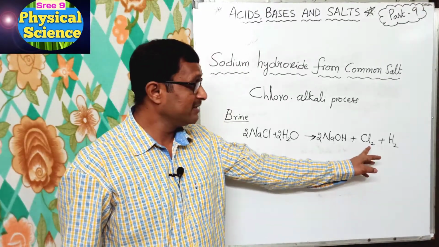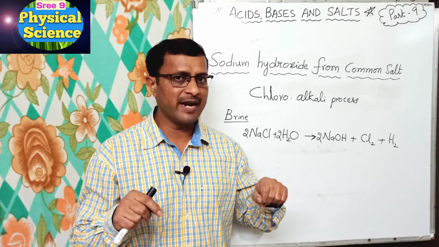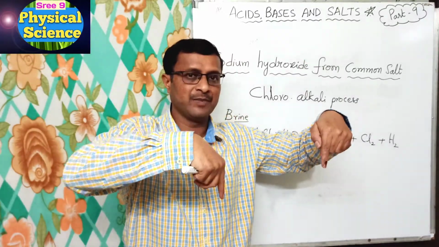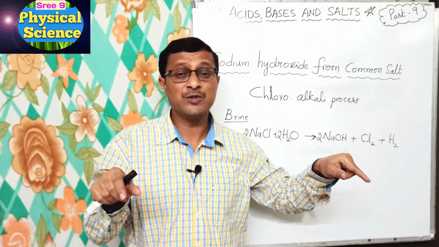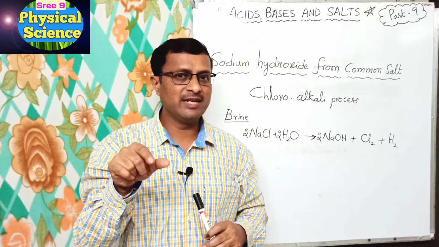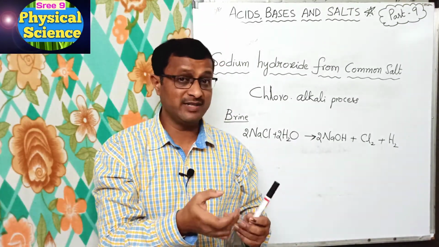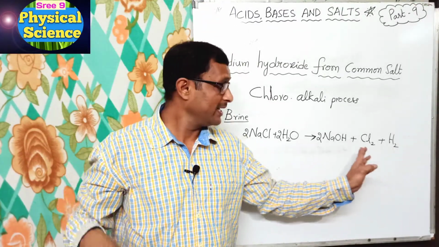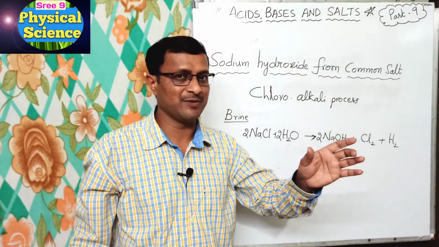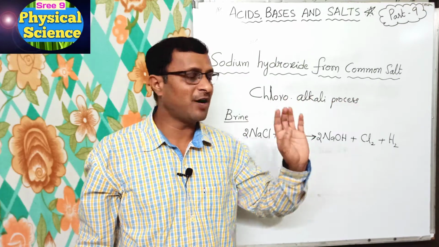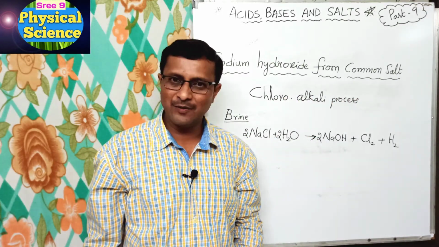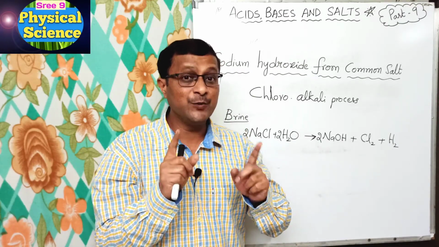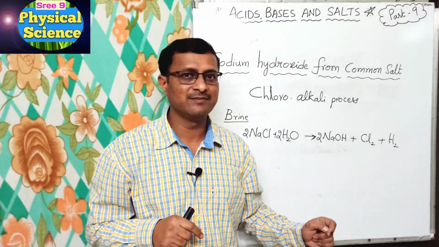Here, this electrolysis of brine or sodium chloride is carried out in a container where three electrodes are dipped. In the middle anode and either side cathodes will be there. Okay, here what happens, chlorine is given off at the anode because chlorine is negative, hence it is obtained at anode, and hydrogen is obtained at the first cathode, and sodium hydroxide is obtained near the second cathode. These three products which are formed in this process are very useful. Okay, now you see the figure here. In this figure we understand the uses of these products. Okay, once you observe this figure,